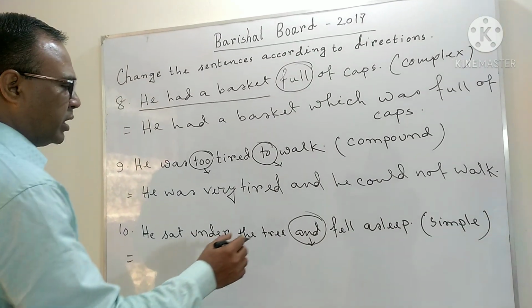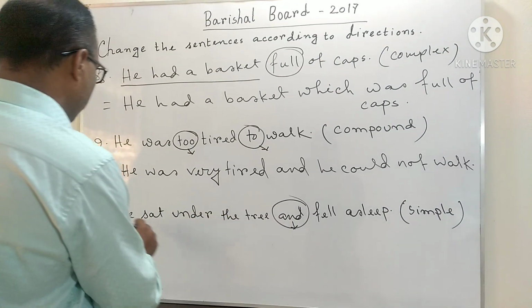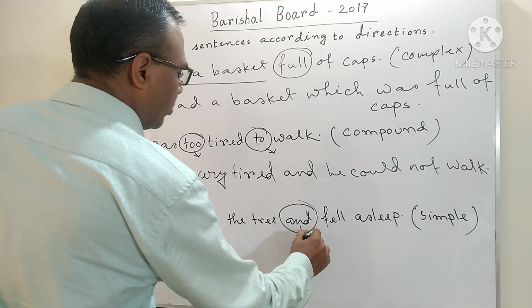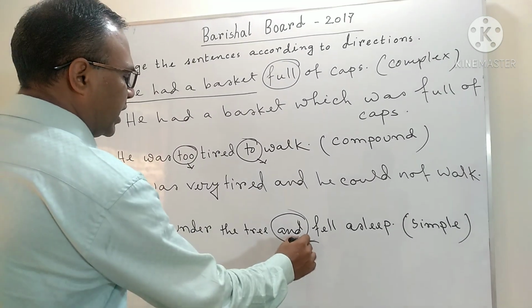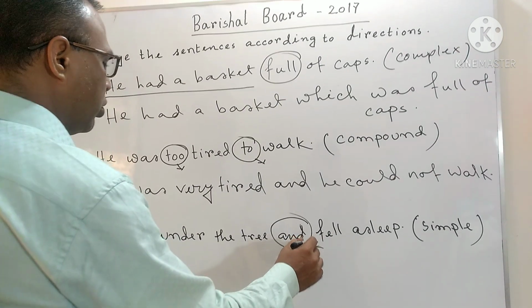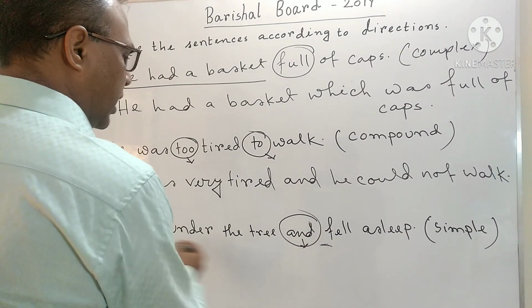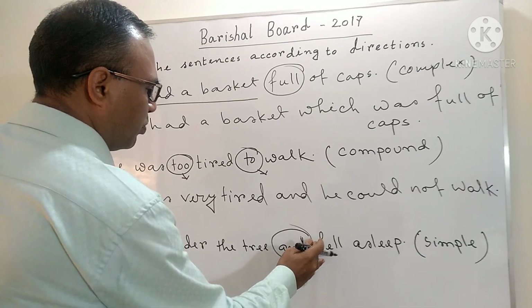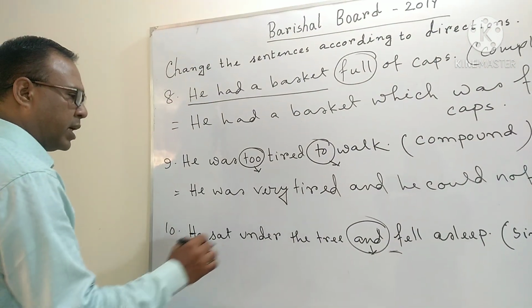When a sentence is joined with and, you will notice whether the subject of both parts is the same or not. Here there is no subject after and, so we are sure that he is also the subject of the second sentence. He sat under the tree.